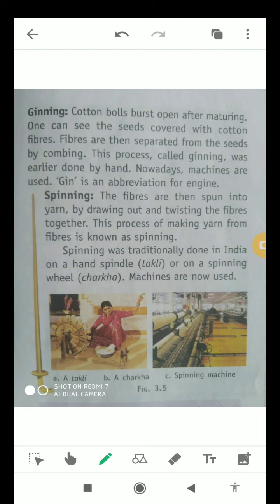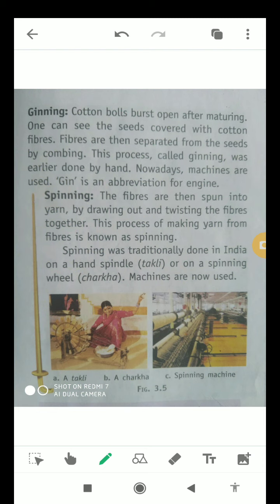Okay students, now we will talk about the next process, that is spinning. The fibers are spun into yarn by drawing out and twisting the fibers together. This process of making yarn from fibers is known as spinning. So in this process we make yarn from fibers, and therefore it is known as spinning.